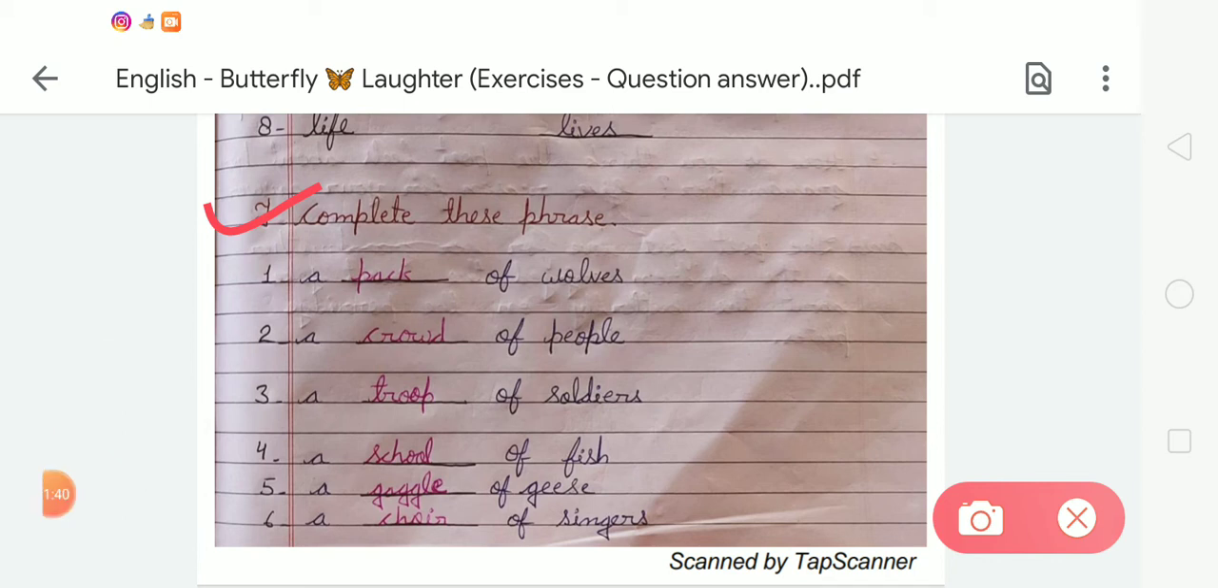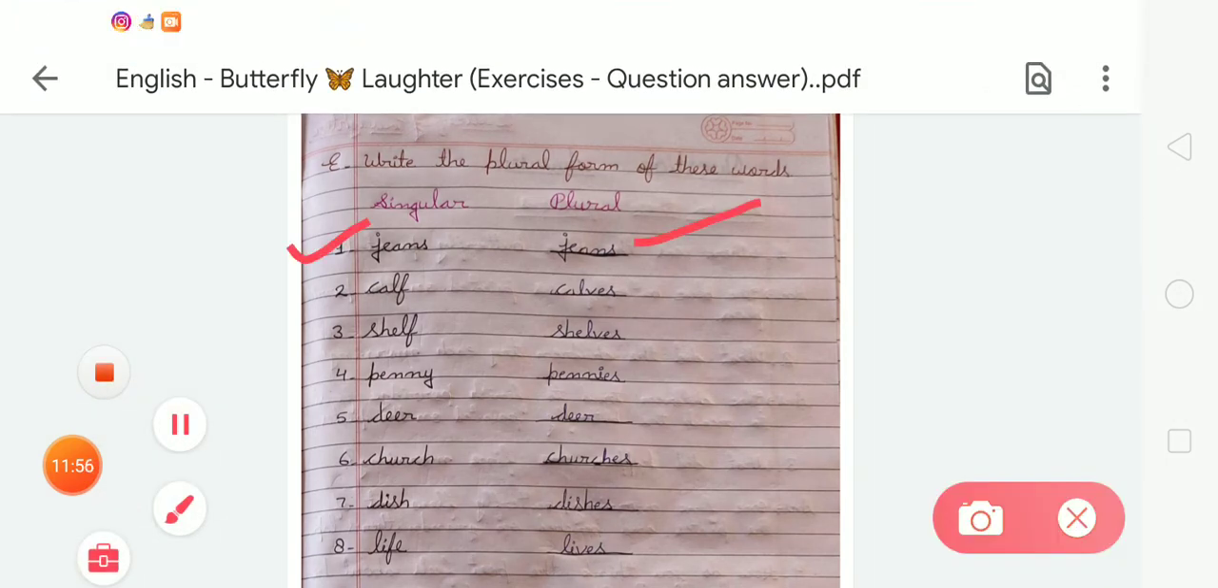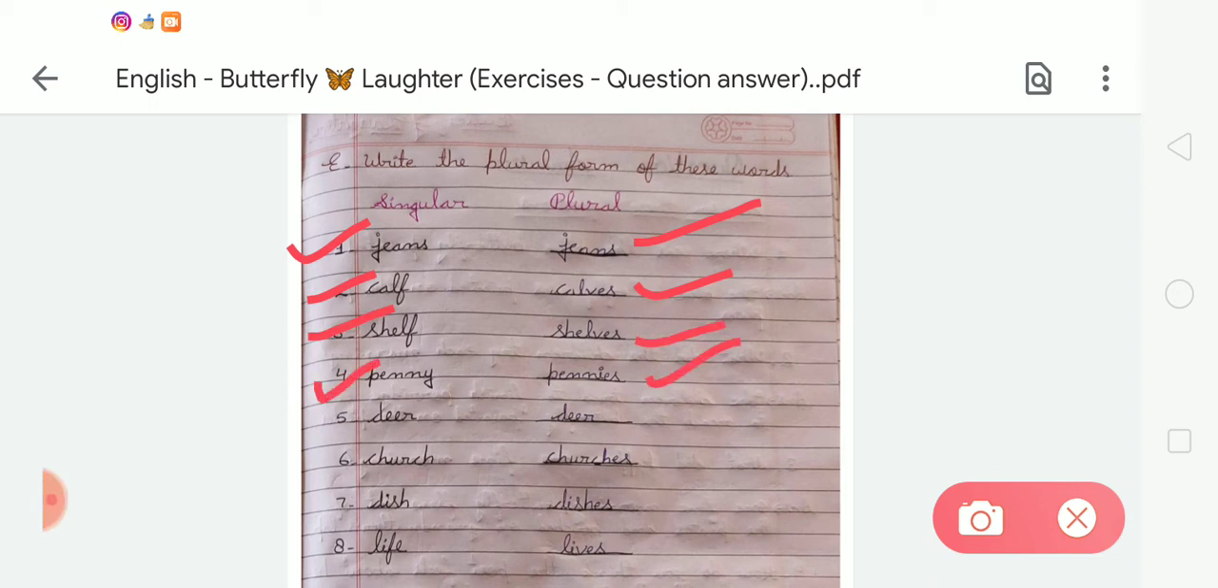So the first one, a pack of wolves. Dear students, in exercise E you have to change the given singular form into plural. So first is jeans, so in plural it will be jeans. Second, calf, it will be calves. Third, self, so it will be selves. Fourth, penny, it will be pennies. Fifth, deer, so it will be deer. Sixth is church, so it will be churches. Seventh is dish, it will be dishes. Eighth is life, it will be lives.